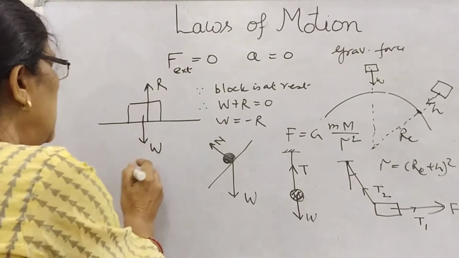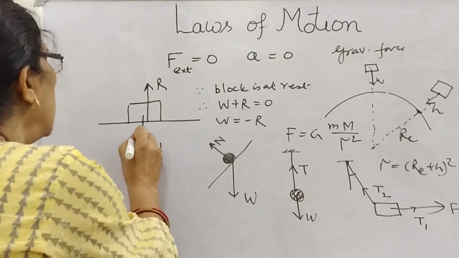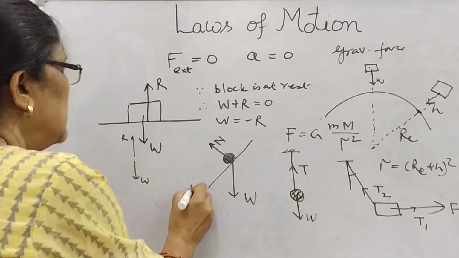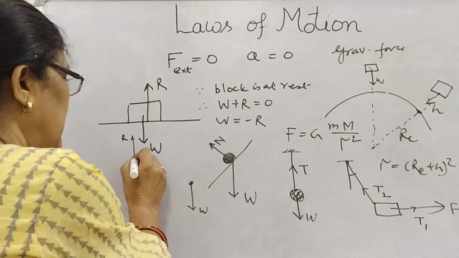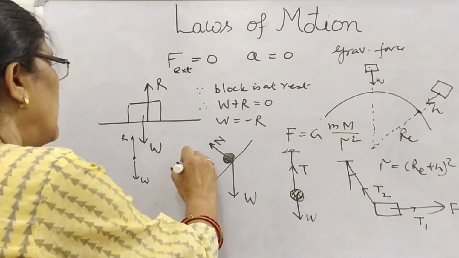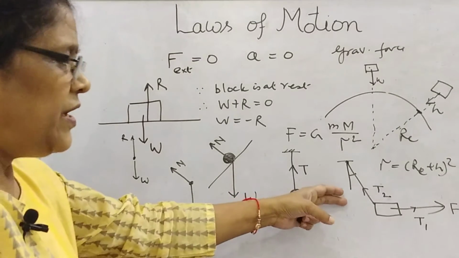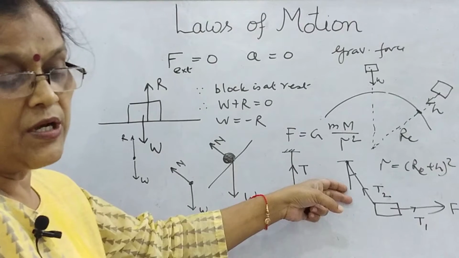And how do we draw the free body diagram? Suppose for this, in this case W is downward and R is upward. In this case, how will you draw? This is the W and this is the point object, and this will be the normal. So as per the situation, this is T, W. Here we will have to take the components.